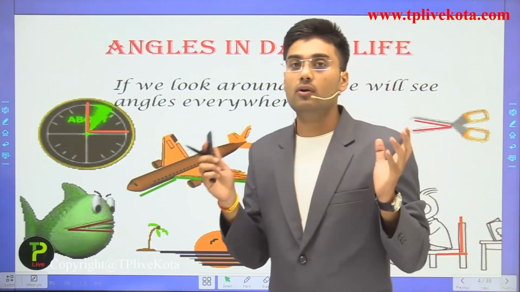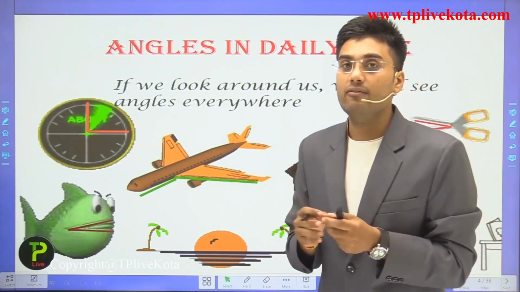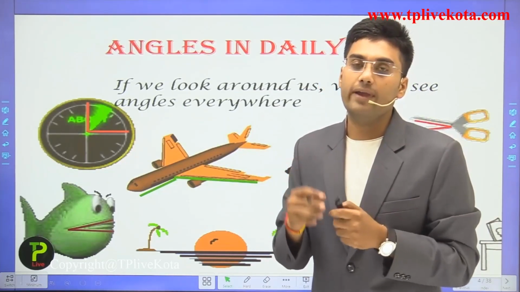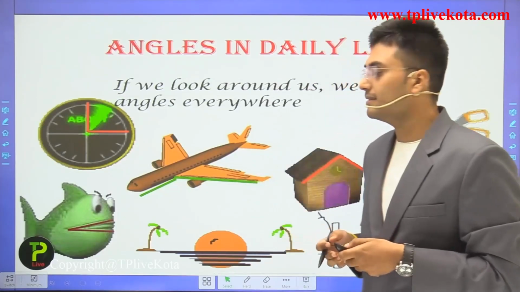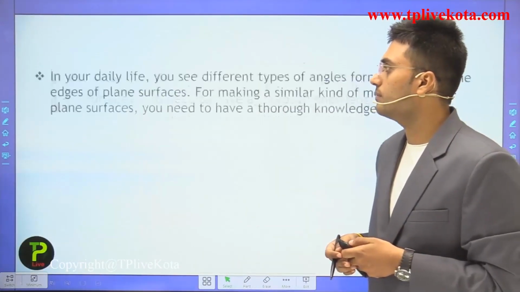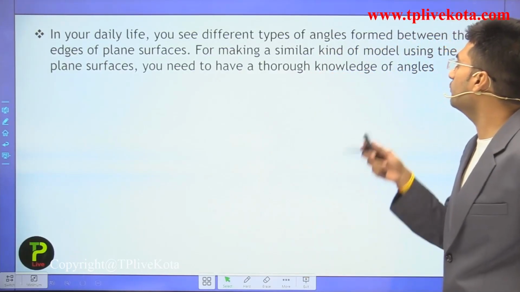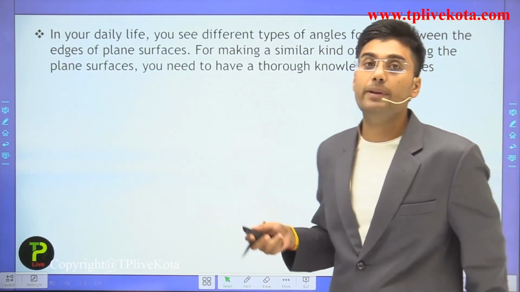If we look around us, we see that we have many examples of angles. Let's discuss them. In our daily life, you see different types of angles formed between the edges of plane surfaces.